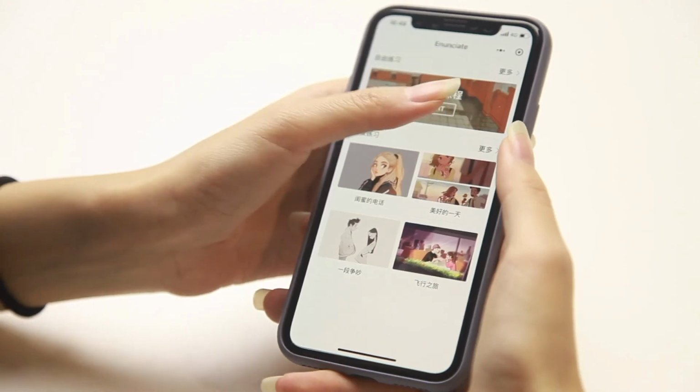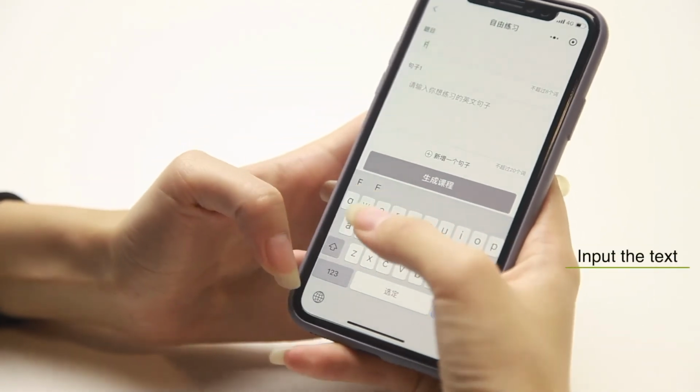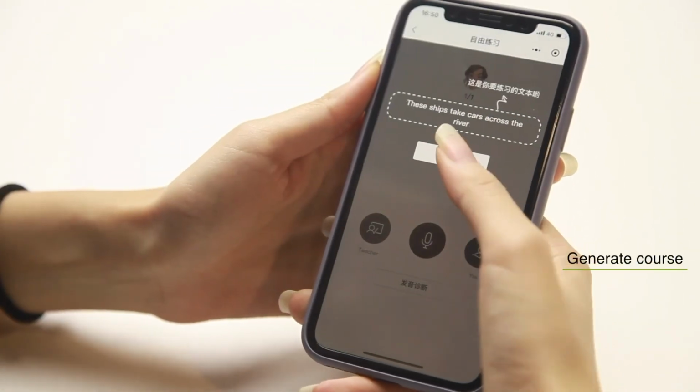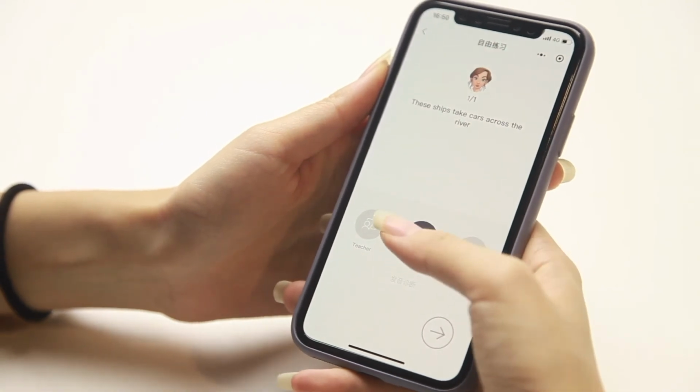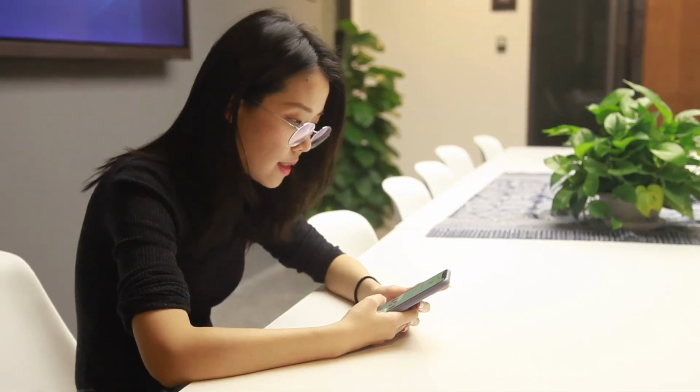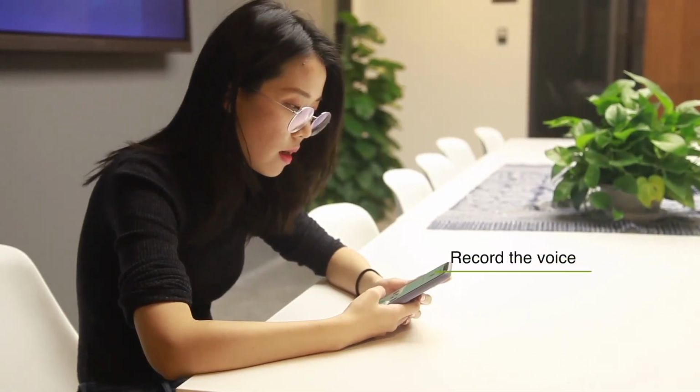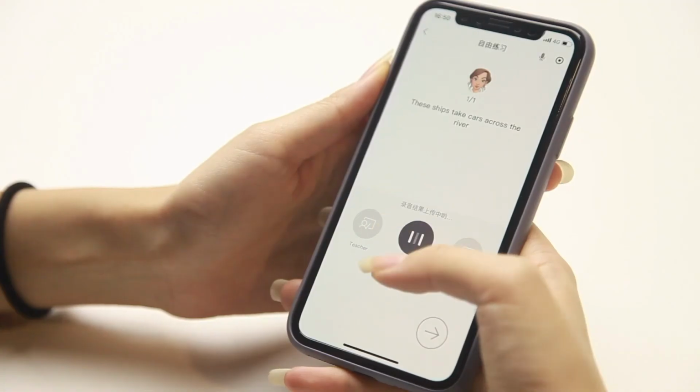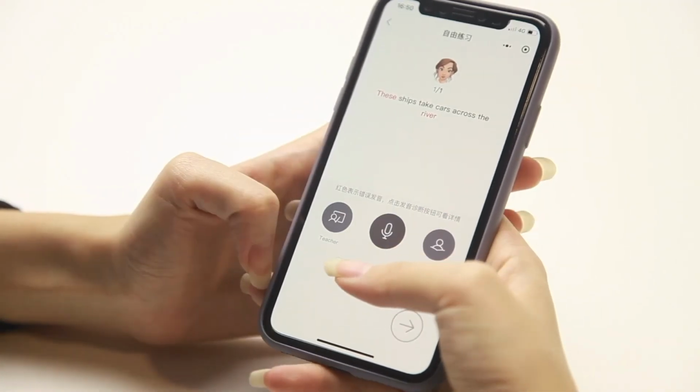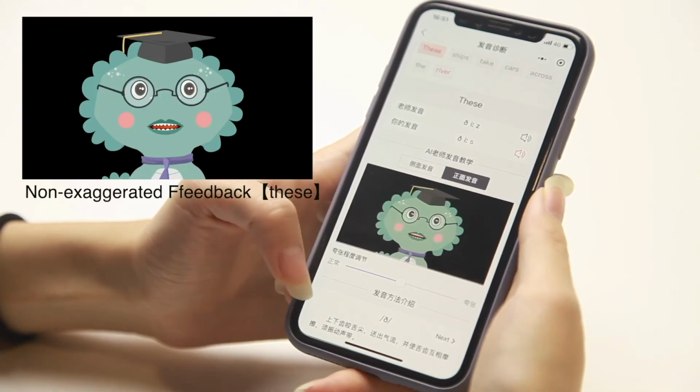This is a demo. In free text practice lessons, learners customize the lessons based on their needs. These lessons enable learners to train their pronunciation by recording their pronunciation, checking their pronunciation diagnosis, and receiving exaggerated correction feedback.